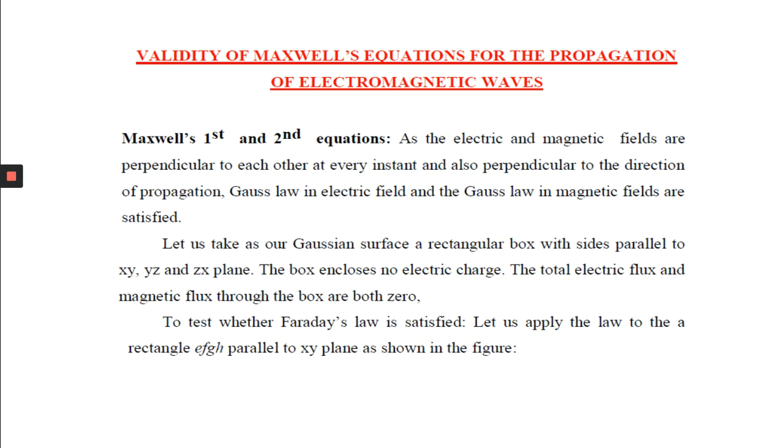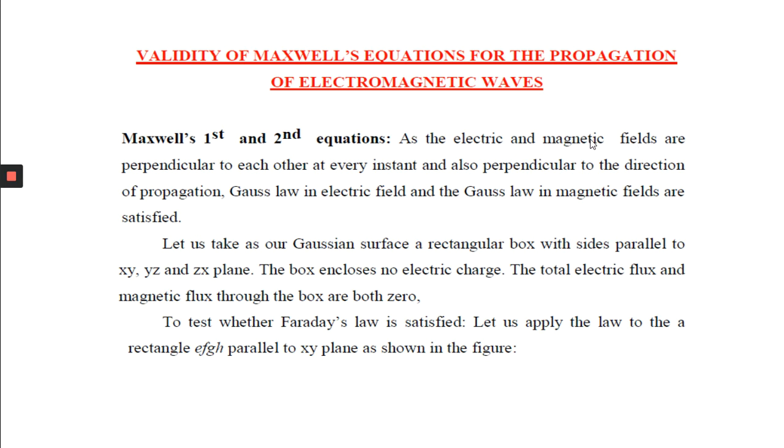First, Maxwell's first and second equation. Okay, so if you have remembered in the last chapter, we have discussed Maxwell's electromagnetic equations. First equation I have mentioned Gauss law of electrostatics, E dot ds is q by epsilon 0. Second I have mentioned B dot ds equal to 0. So these are considered as Maxwell's first and second equations.